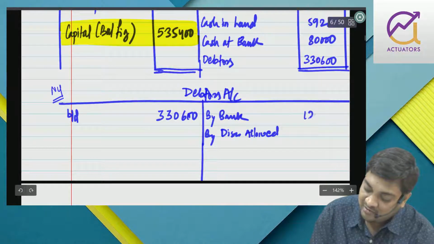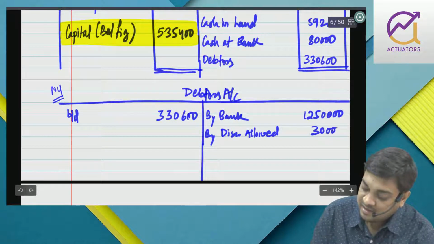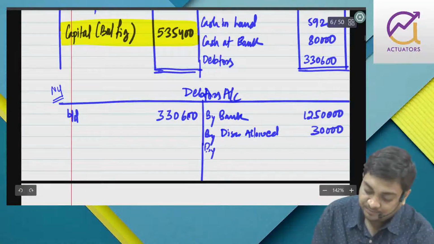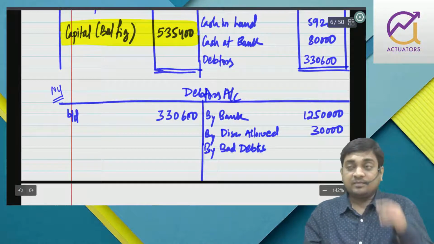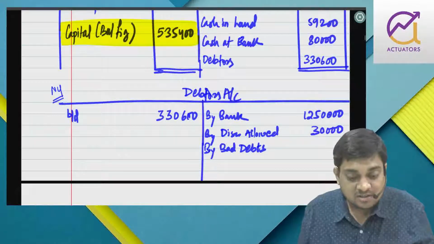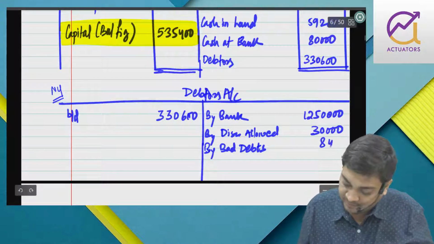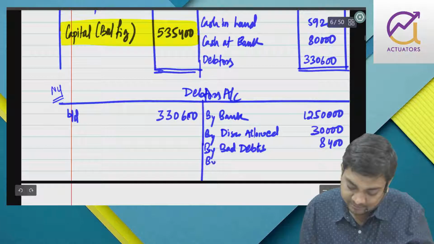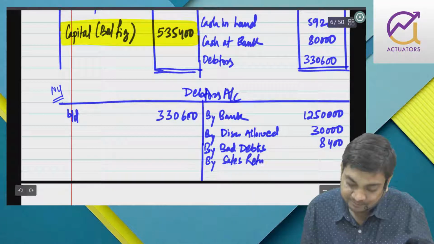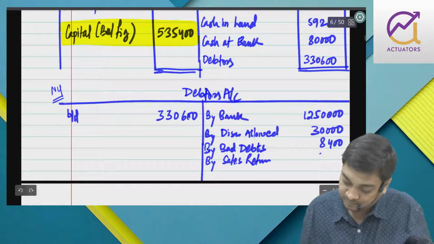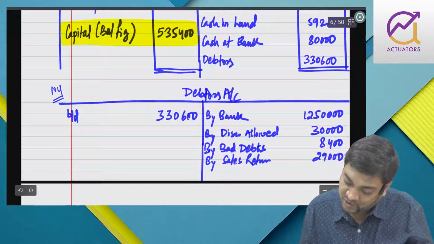Whatever collection you have, you deposit it into the bank, and discount allowed is 30,000. Then you have bad debts. How much is bad debt? 8,400. Then you have sales return 29,000.